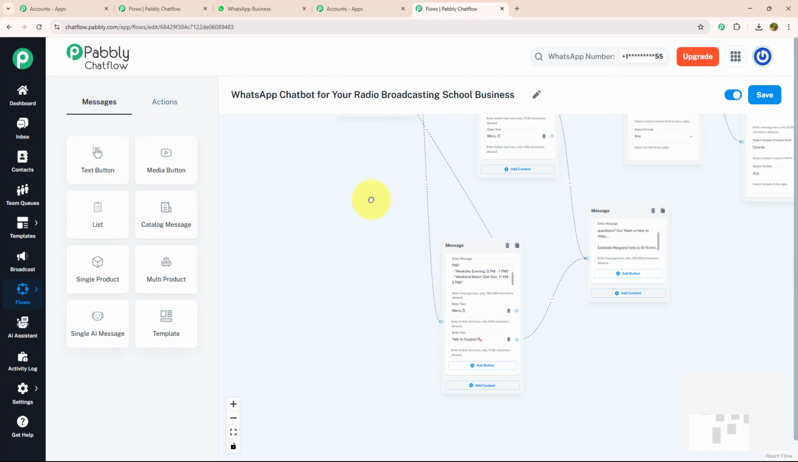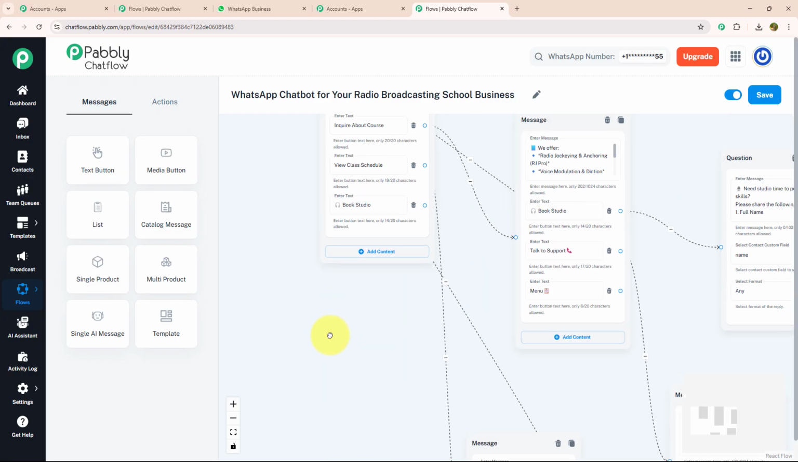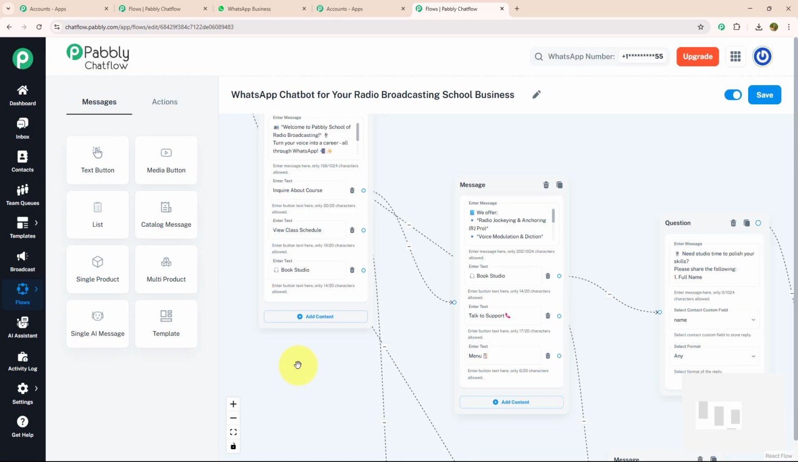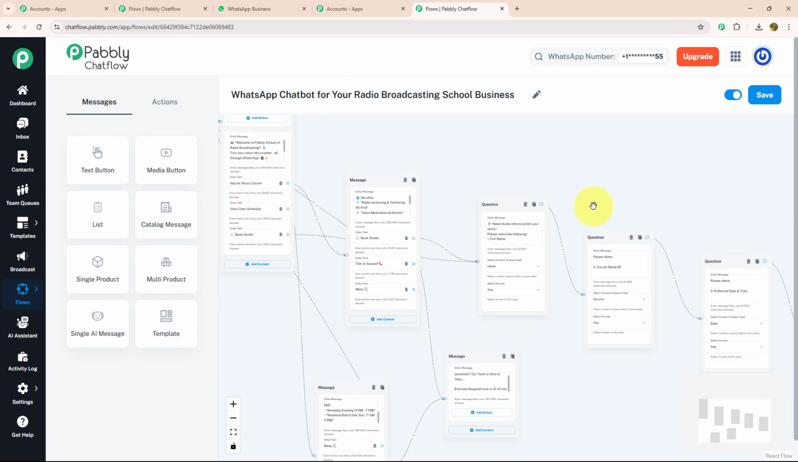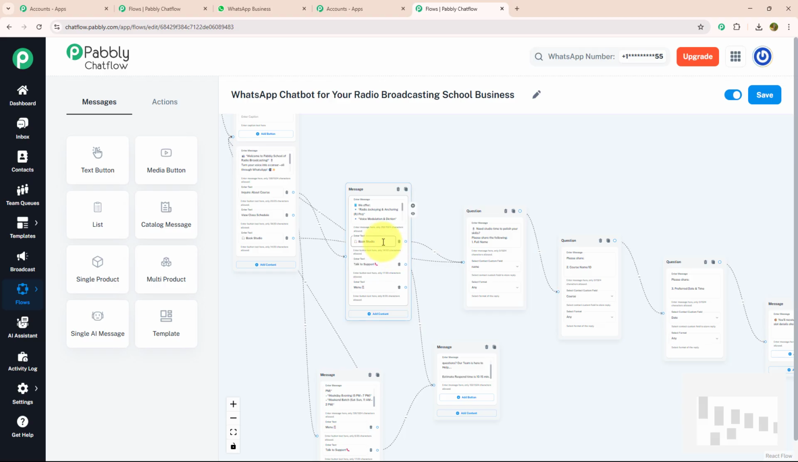Now let's move to our last action button, which is book a studio. As we have already filled details for book a studio, I'm just going to connect this action button with our initial question so that as soon as someone clicks on this button, they will get the initial question and their studio must be booked. So yes, as you can see, I have entered all the design information that would be needed to run a chatbot for a radio broadcast school business.